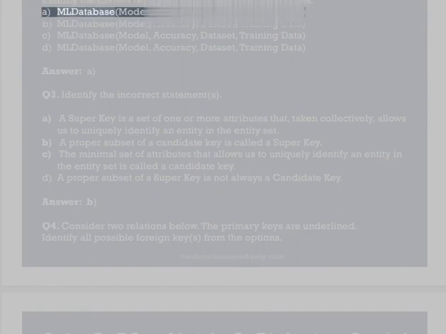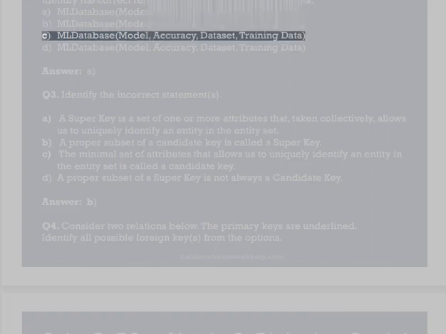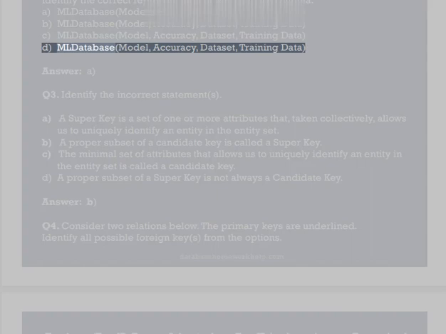A. ML database, model, accuracy, dataset, training data. B. ML database, model, accuracy, dataset, training data. C. ML database, model, accuracy, dataset, training data. D. ML database, model, accuracy, dataset, training data. Answer A.